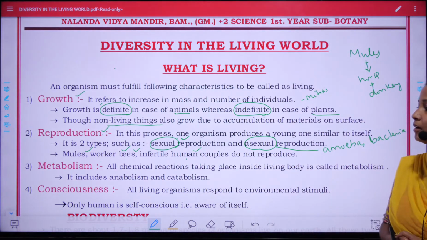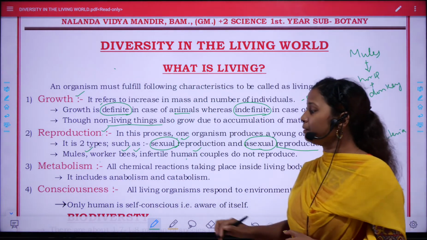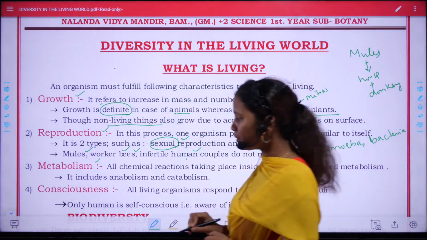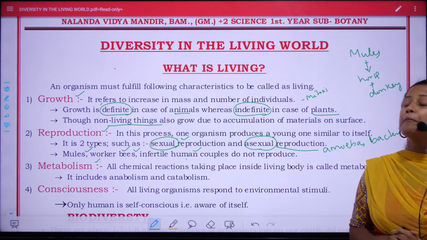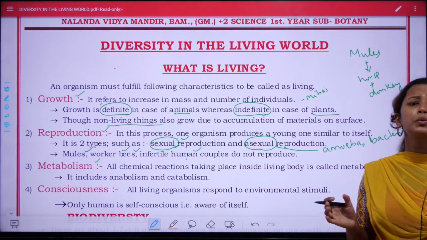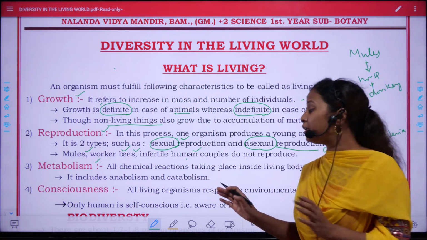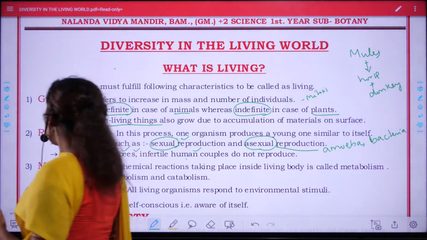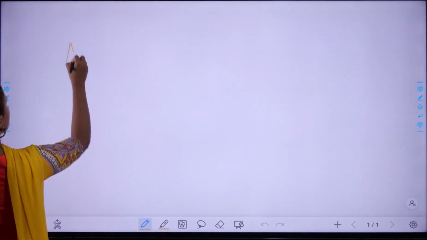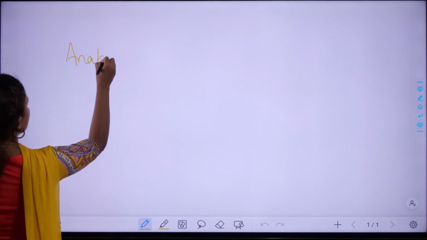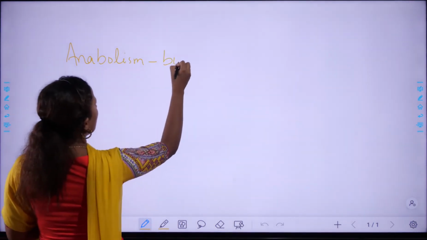Next criteria seen in living organisms is metabolism. Metabolism is the chemical process occurring in all living organisms. Metabolism is again divided into two parts, anabolism and catabolism. What is anabolism? Anabolism is also known as the building up process.